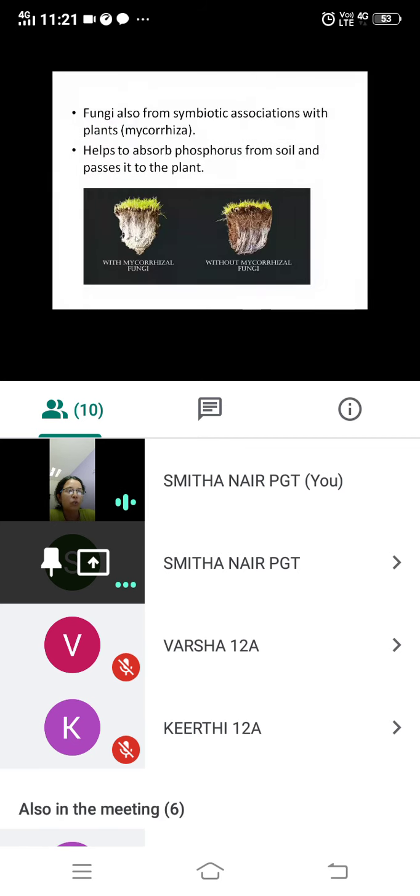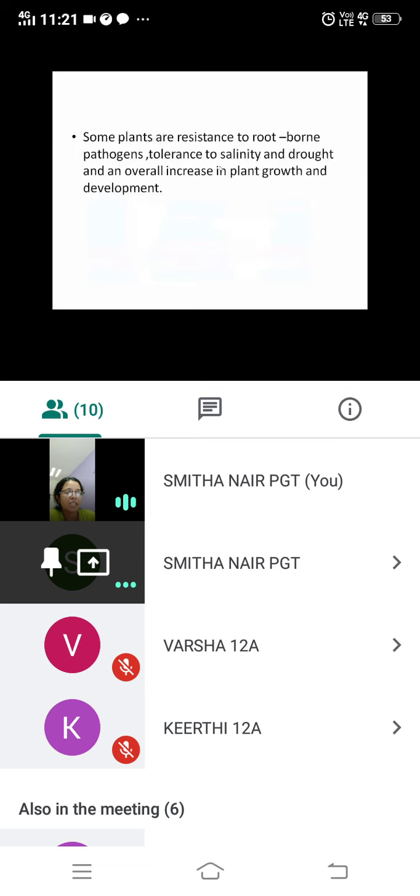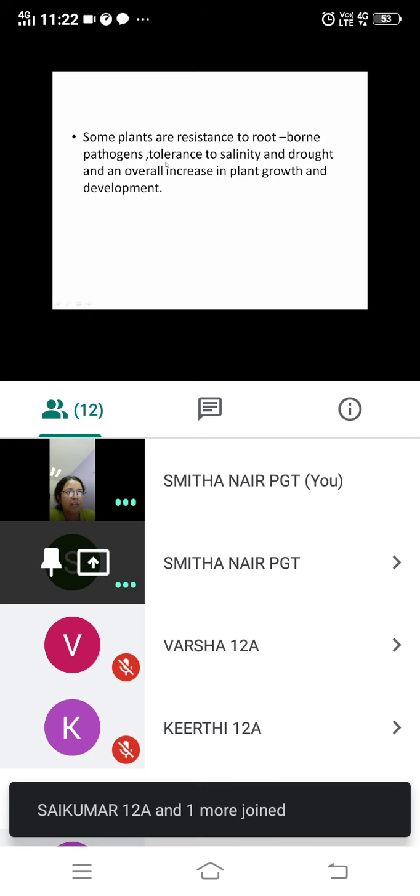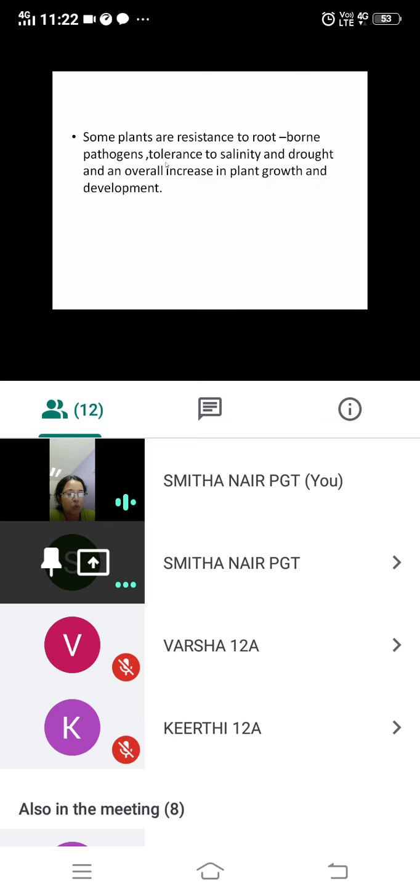Fungi also form a symbiotic association with plants called mycorrhiza, and that helps to absorb phosphorus from the soil and pass it to the plant. So it is increasing the phosphorus content in the soil. So they are increasing the nutrient value of the soil, and that's why we are calling them biofertilizers. Some plants become resistant to root-borne pathogens, with tolerance to salinity and drought, and an overall increase in plant growth and development. So when these biofertilizers are used, they will make the plants resistant to root-borne pathogens.